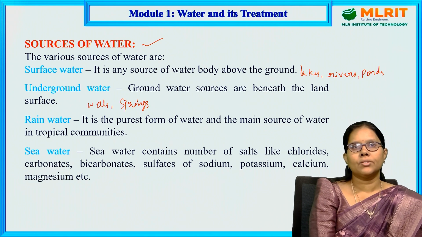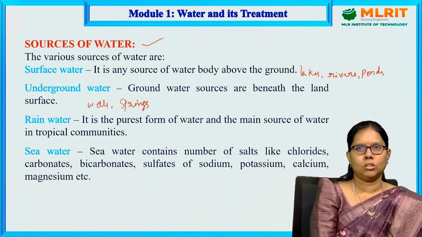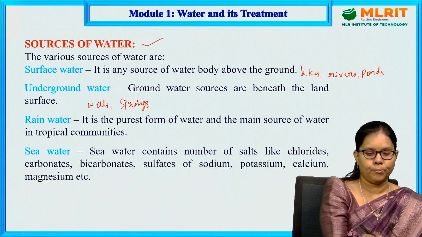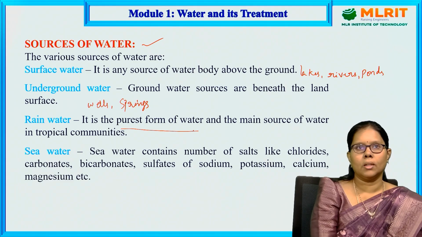The third one is rainwater. It is the purest form of water and the main source of water in the tropical communities. So rainwater is the purest form of all the waters.